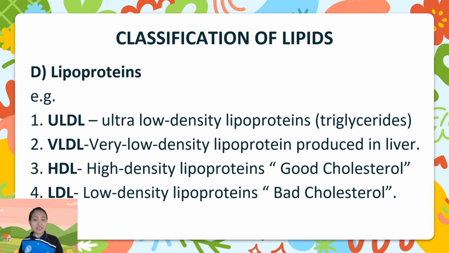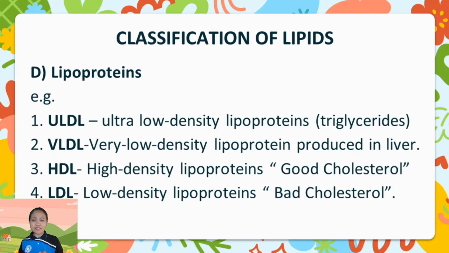ULDL, VLDL, HDL, and LDL are some examples of lipoproteins. ULDL stands for ultra low density lipoproteins. This consists of triglycerides. It is a fat molecule that makes up most of your body fats and the fats found in food. High triglyceride levels can increase the risk for heart disease, stroke, and nerve damage. VLDL, or very low density lipoprotein, is produced in the liver and released in the bloodstream to supply the body tissue with a type of fat like triglyceride.